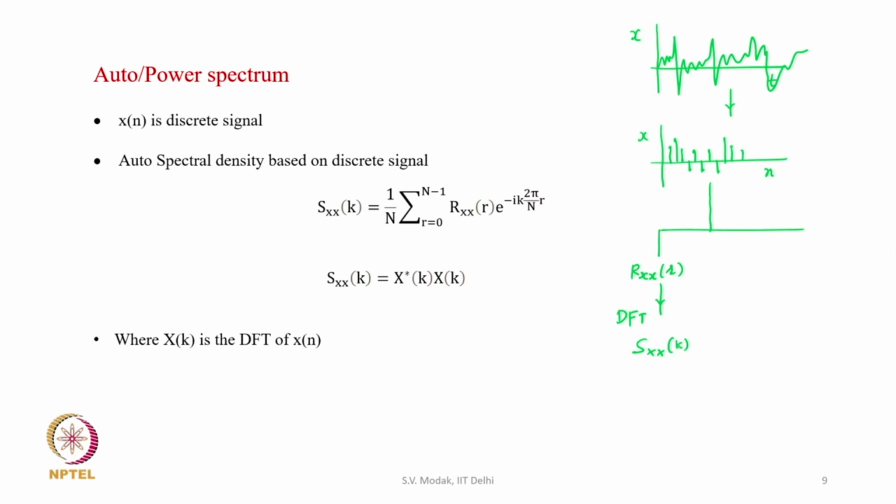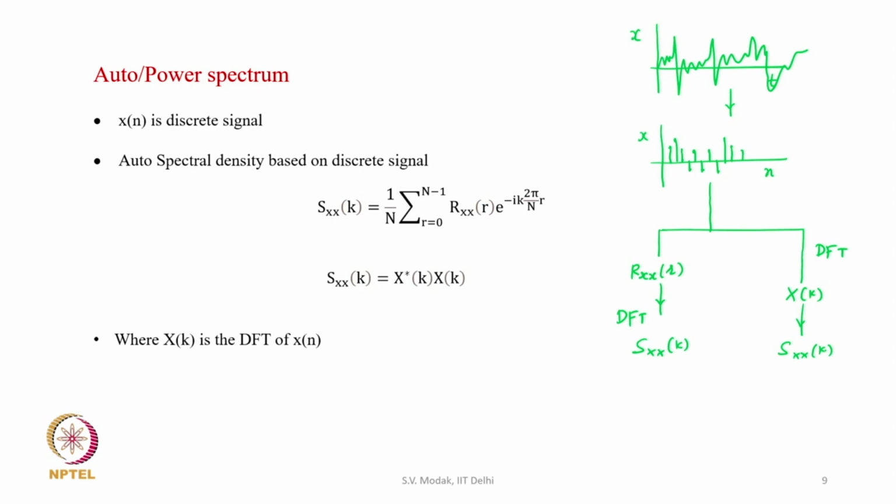The auto spectrum is the DFT of the autocorrelation function. But the other way to obtain the auto spectrum is that, instead of finding the autocorrelation function first and then finding its DFT, we can directly find the DFT of the sample signal, which gives us X k, and then we can find Sxx[k] directly from X k, which is given by the complex conjugate of X k multiplied by X k.